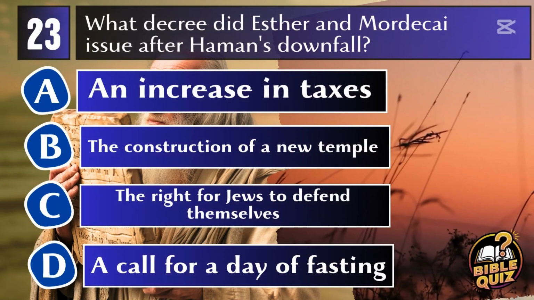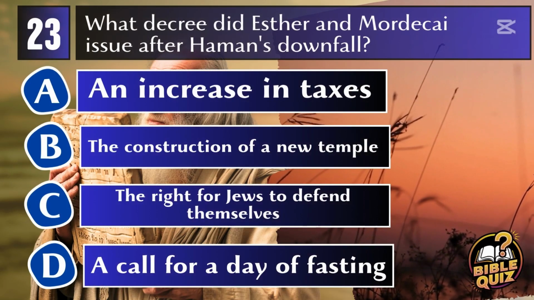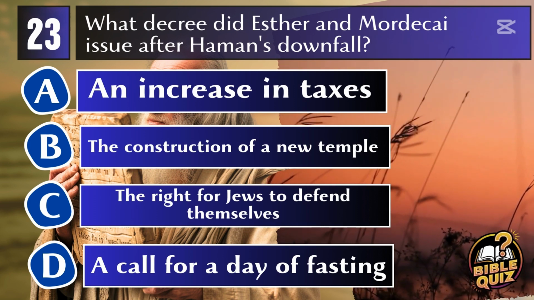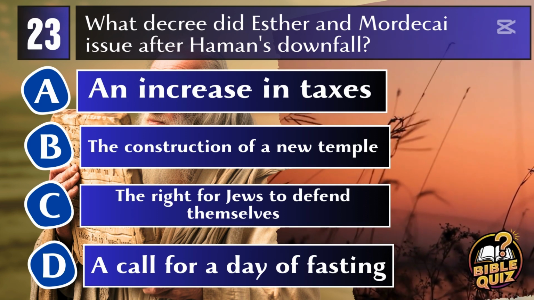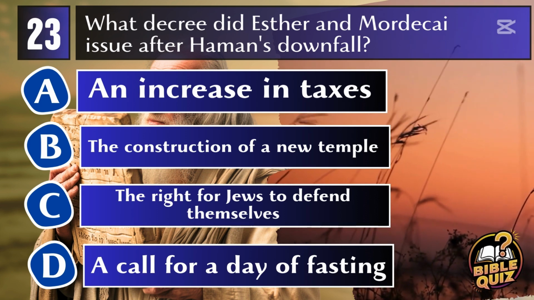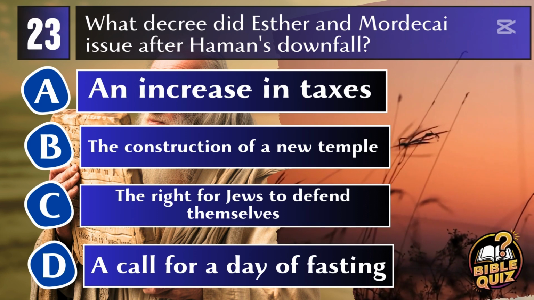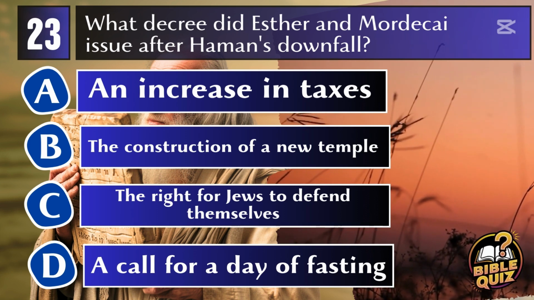Question 23. What decree did Esther and Mordecai issue after Haman's downfall? A. An increase in taxes. B. The construction of a new temple. C. The right for Jews to defend themselves. D. A call for a day of fasting.